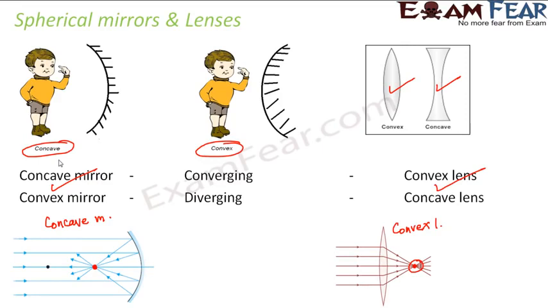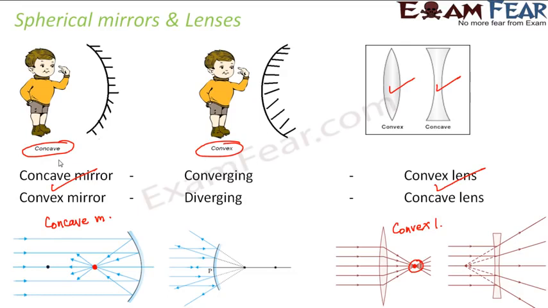They behave like a diverging mirror and lens. So let's look at them again. This one is a convex mirror. In a convex mirror, when a parallel beam of light falls on it, after reflection they diverge, they spread out. That is why it behaves like a diverging mirror. However, you see that with dotted lines we have made them meet at a point, but they are actually not meeting at this point. Actually they are getting spread out. Just to see if they appear to meet at some point or not, we have drawn these dotted lines.